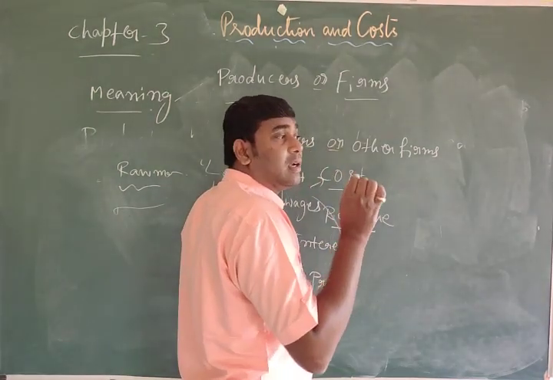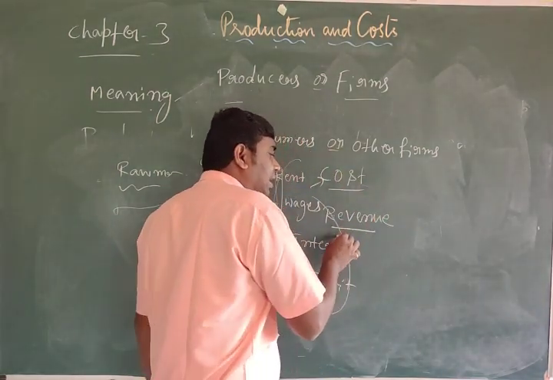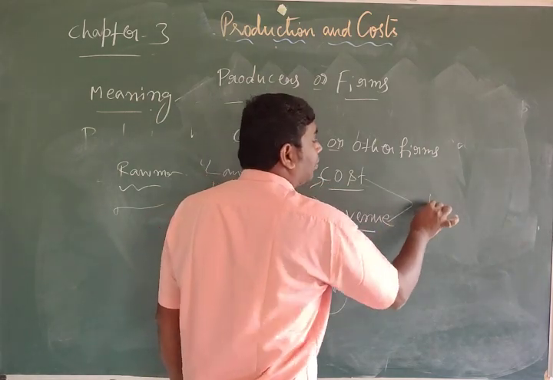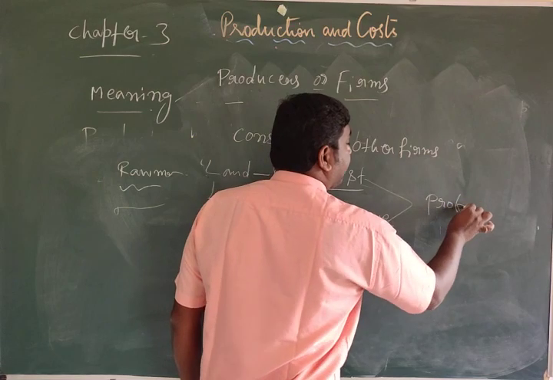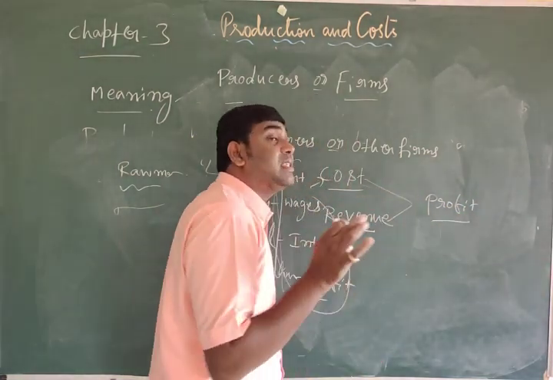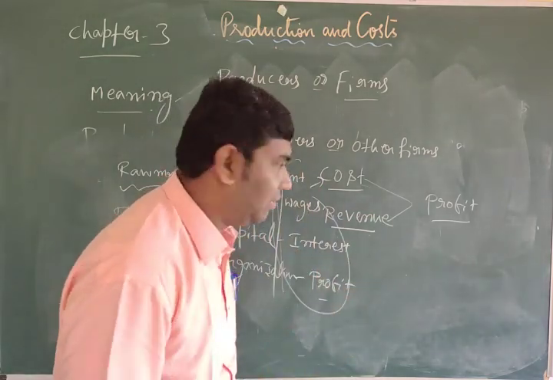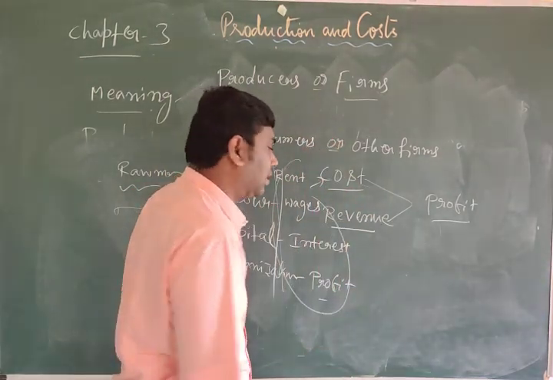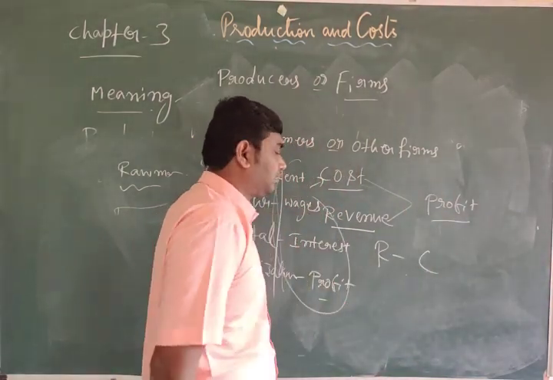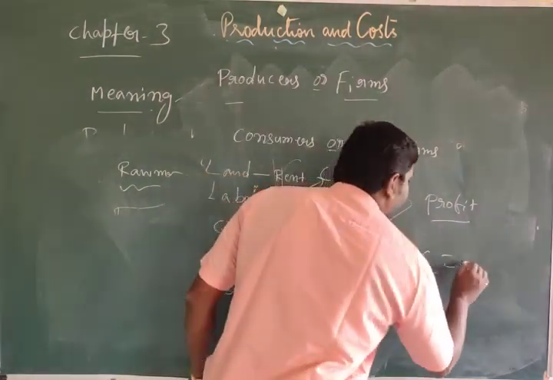So finally, you will get profit. Profit means the difference between cost and revenue, that is, revenue minus cost, R minus C. That is profit.